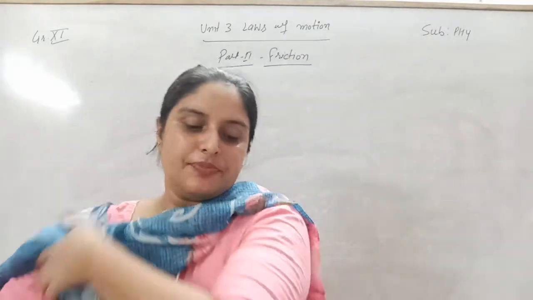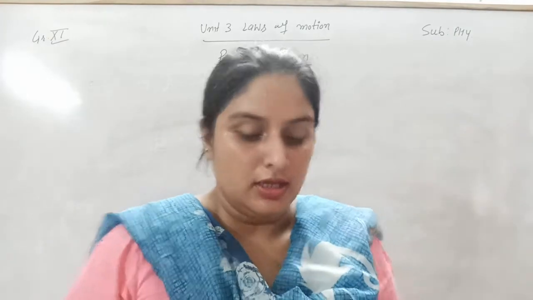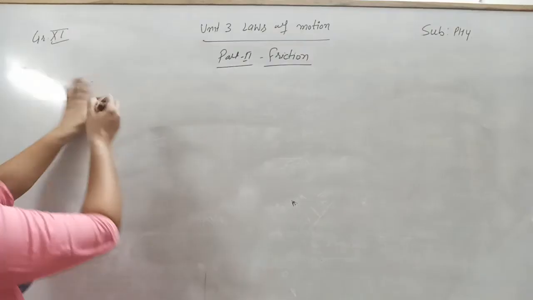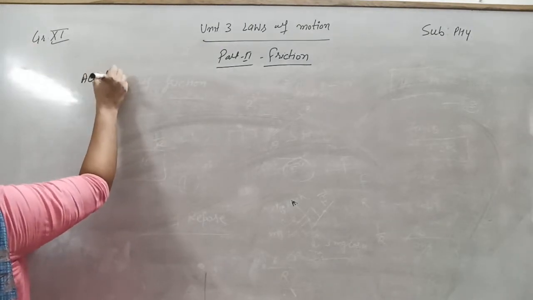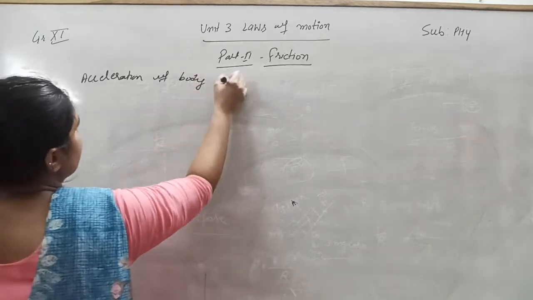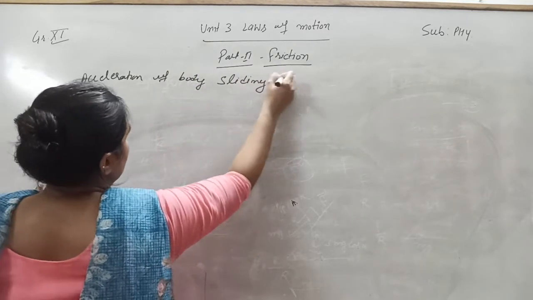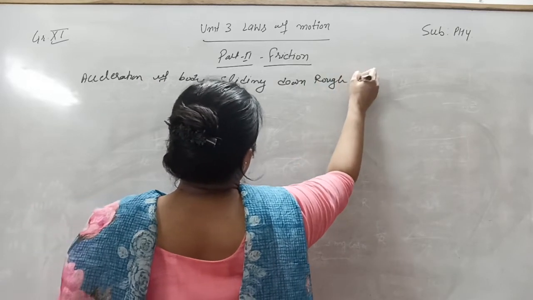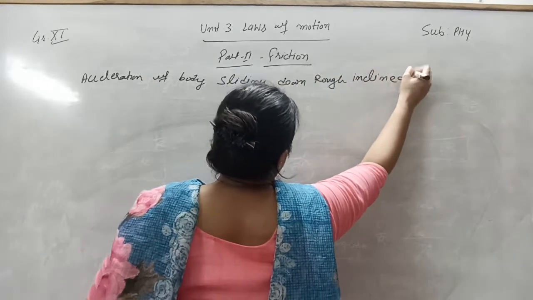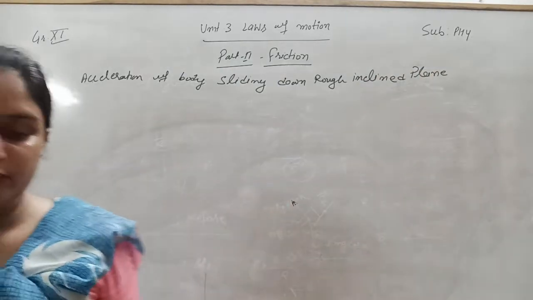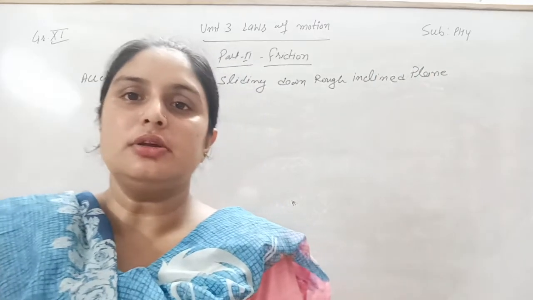Now next we come to the acceleration of a body sliding down a rough inclined plane. We have to calculate the acceleration of a body sliding down a rough inclined plane. A body is sliding down a rough inclined plane, and we have to calculate the acceleration produced in that object.